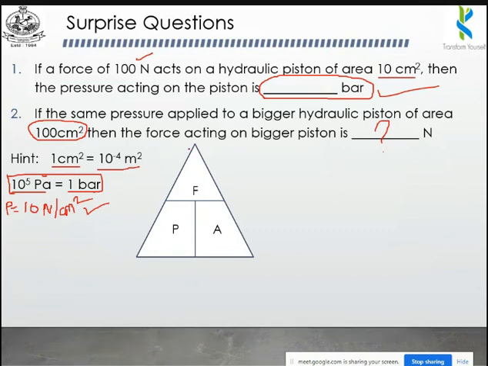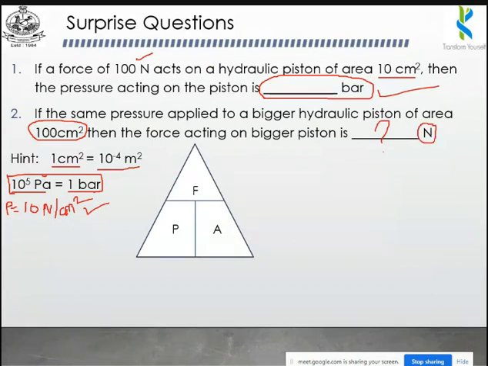So you have to find the force. Force is equal to pressure into area, right? What is the value of force here? Force is equal to pressure into area. You just have to multiply these values. 100 into 10 is 1000.